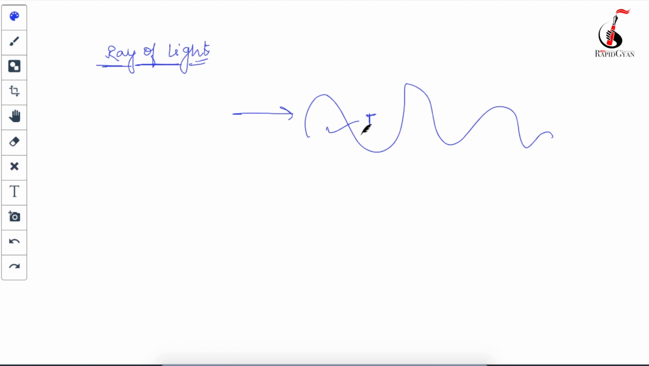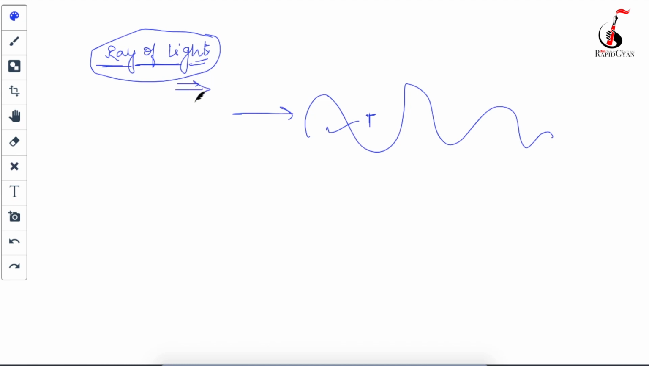The fact that a small source of light casts a sharp shadow of an opaque object points to the straight line path of light, and that path of light in a straight line is called a ray of light. So a ray of light is the straight line path because of which there is a sharp shadow of any opaque object. Hope you understand this.